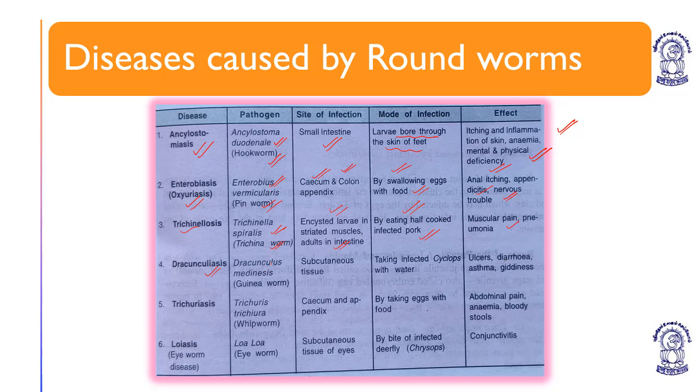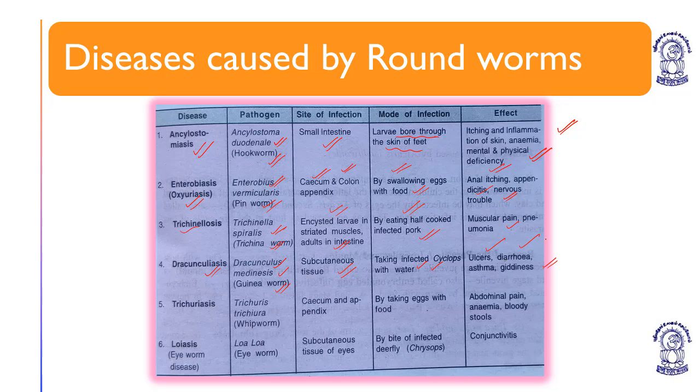Dracunculiasis caused by Dracunculus medinensis or guinea worm. Site of infection is subcutaneous tissue. Mode of infection is infected cyclops with water. Effect: ulcers, diarrhea, asthma, and giddiness.